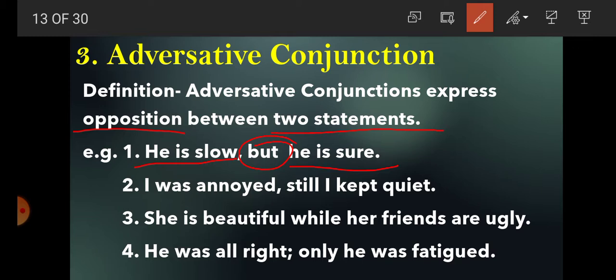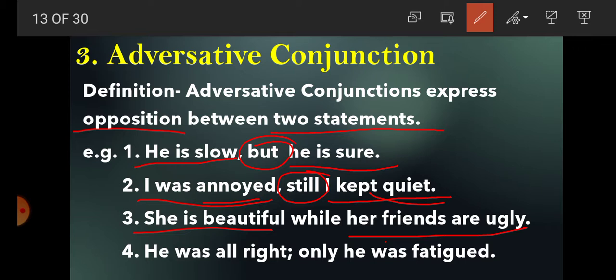Second example, I was annoyed, still I kept quiet. So there is again opposition. Annoyed, quiet. And the opposition is expressed by the conjunction still. She is beautiful, her friends are ugly.